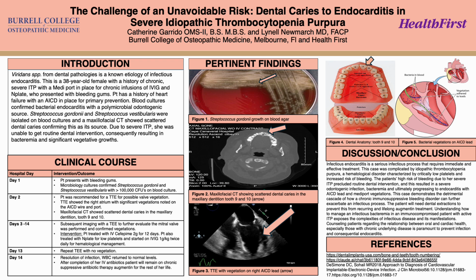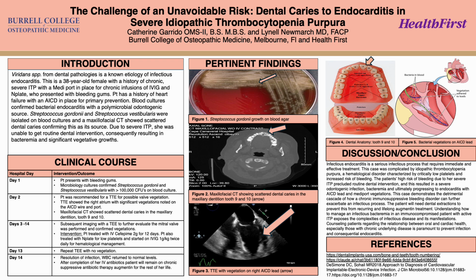This case involves a 38-year-old female with chronic, severe, idiopathic thrombocytopenic purpura who relies on a Mediport for ongoing IVIG and end plate therapy. Her comorbid heart failure and the presence of an AICD further increased her susceptibility to device-related infection and subsequent vegetation. She initially presented with gingival bleeding, an expected manifestation and common symptom of her chronic severe thrombocytopenia. However, subsequent evaluation revealed a polymicrobial odontogenic bacteremia that progressed to endocarditis involving both her AICD lead and Mediport.